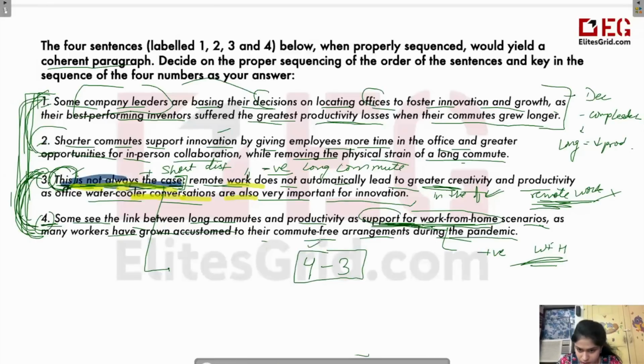So fourth is telling about the positive aspect, and then third is saying this is not always the case and talking about the negative aspect of the same thing. So fourth and third will come together like this. So we have a pair here.